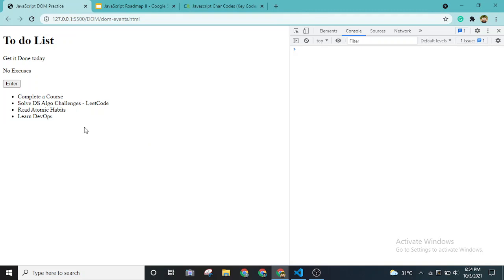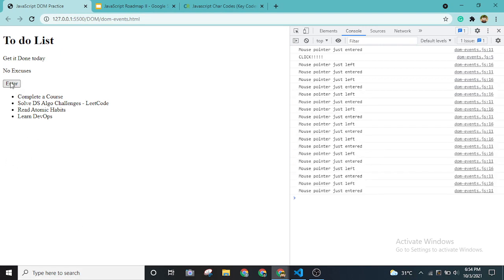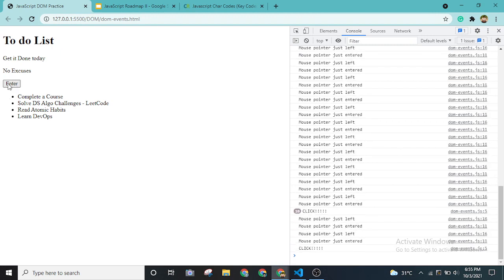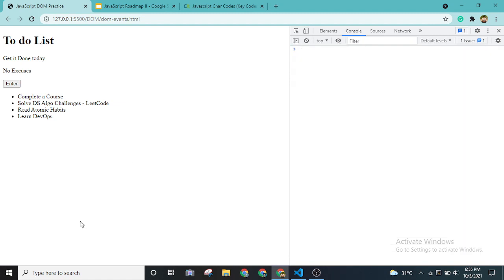If I just entered and left without pressing it, as you can see, the console goes crazy. This is how powerful it can be. If I just keep on clicking it, the number gets increased, and for each and every event, it is logging the message. So this is how we are going to use DOM events in our projects.